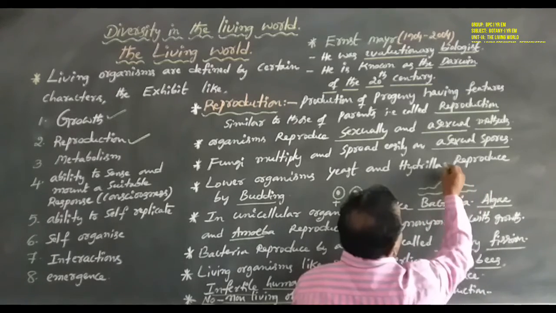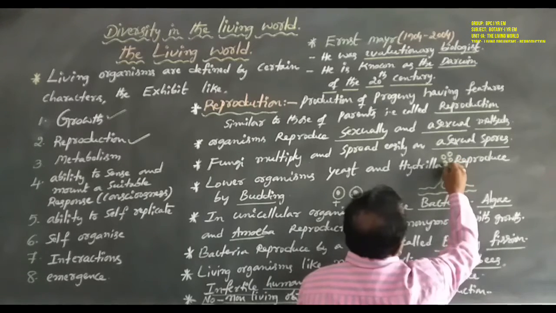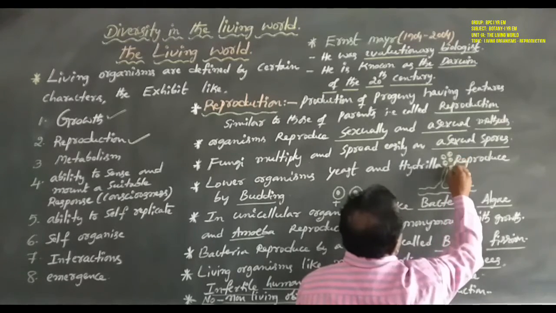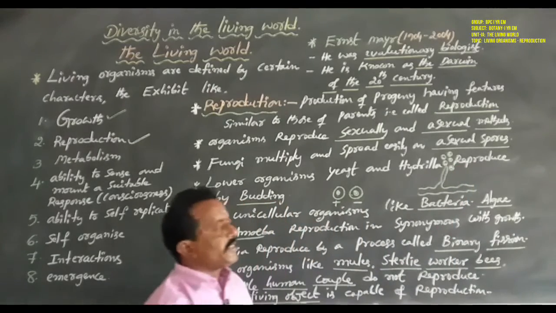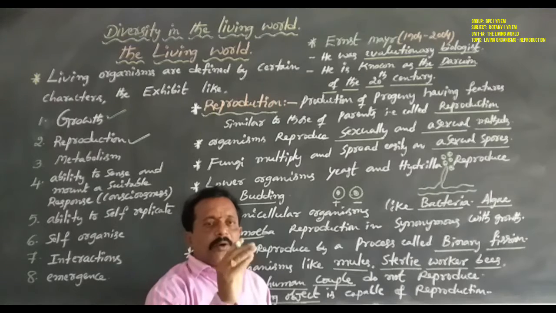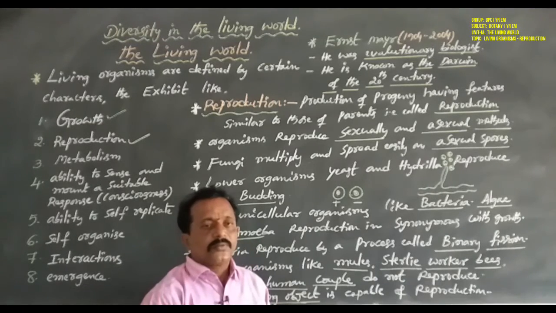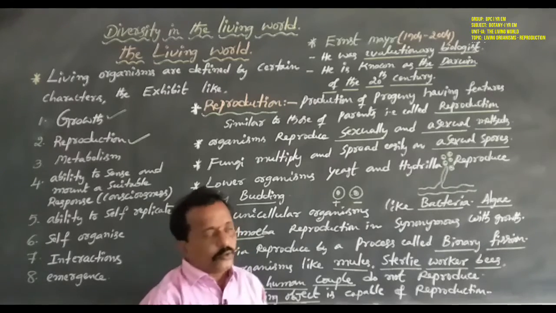This fungal body produces several spores, known as asexual spores. Why? Because the mycelium, in asexual reproduction, produces only asexual spores.